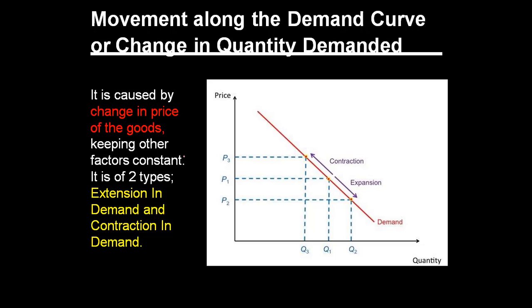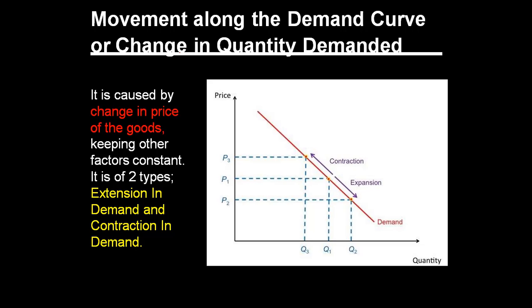Movement along the demand curve or change in quantity demanded. It is a very important concept. Many times the question has been asked from this topic. There are two types of situation: change in quantity demanded and change in demand.